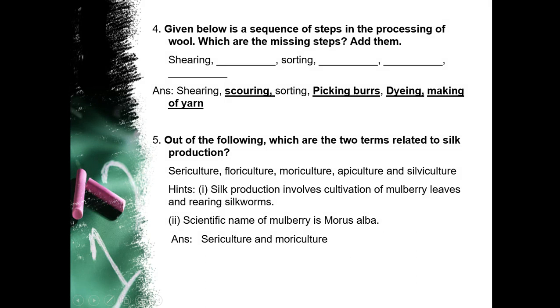Understood? Next one is, out of the following, which are 2 terms related to silk production: sericulture, floriculture, moriculture, apiculture and silviculture. Here a hint is given that the scientific name of mulberry is Morus alba, so for silk production it is also known as moriculture. Silk production involves cultivation of mulberry leaves and rearing of silkworm, and the rearing of silkworm process is known as sericulture. So the answer is sericulture and moriculture.